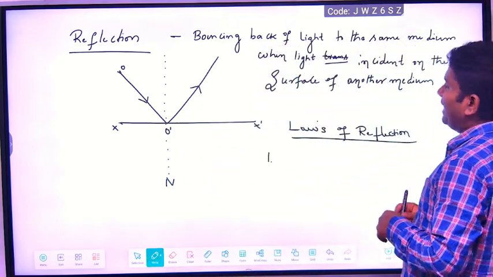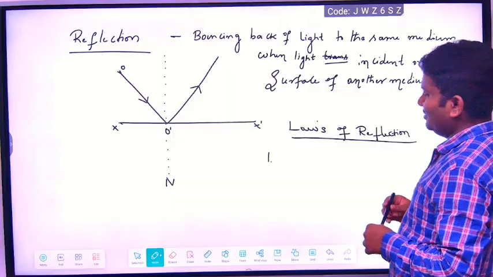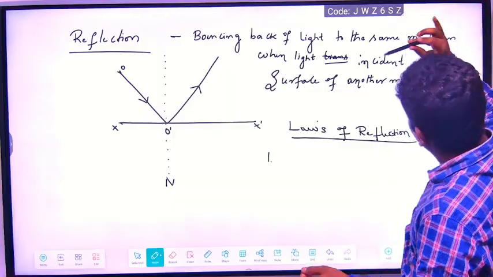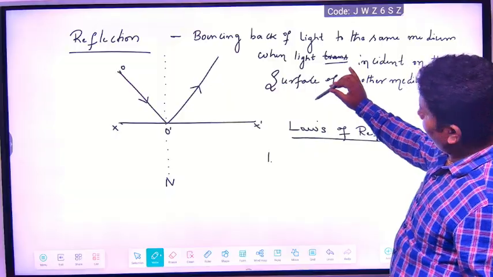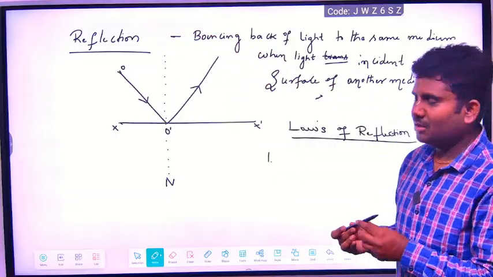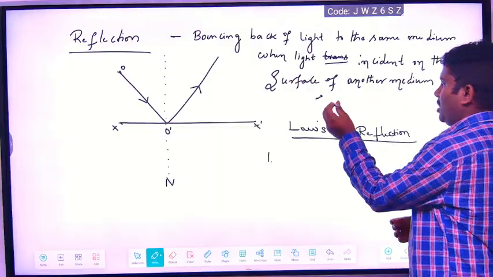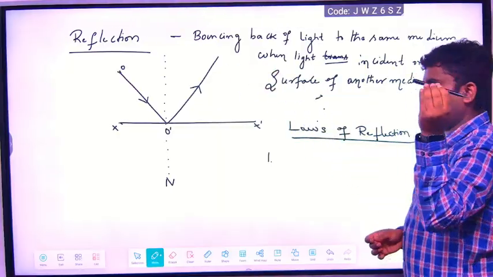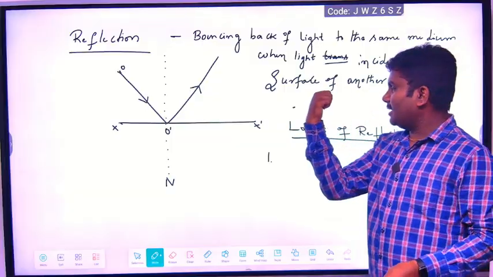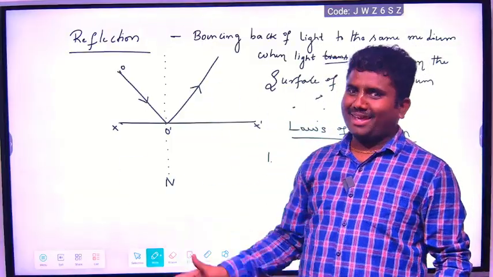The incident ray, you see here, the light ray starts incident like this, and it will come back. When the light ray is incident, it will come back to the same plane.